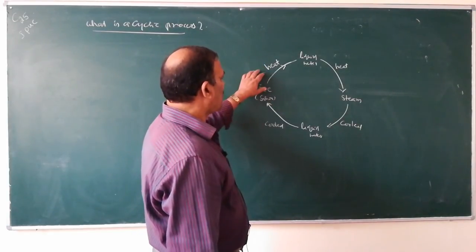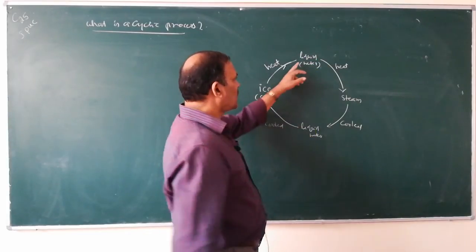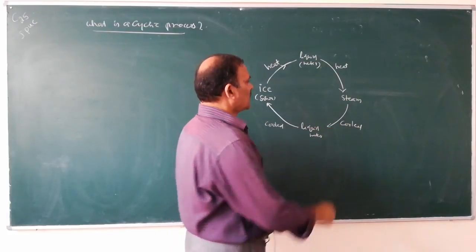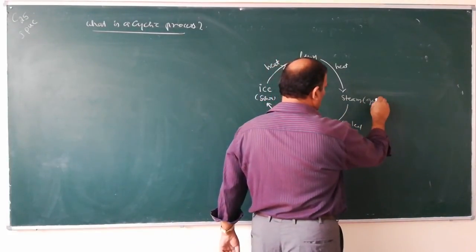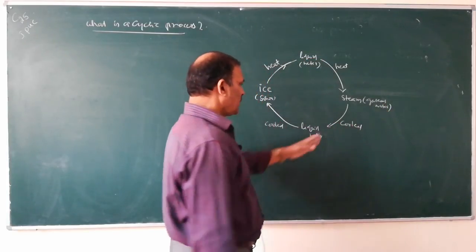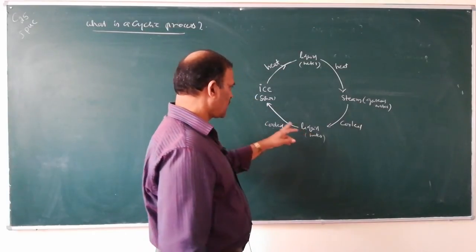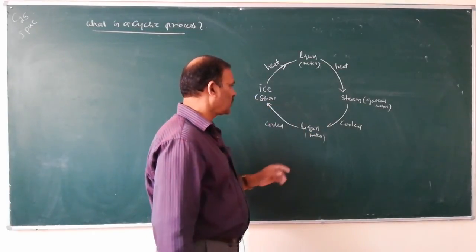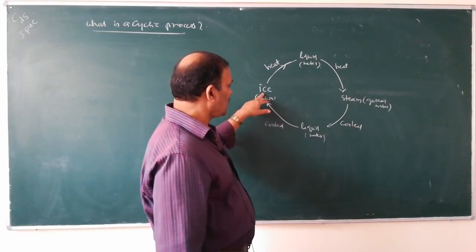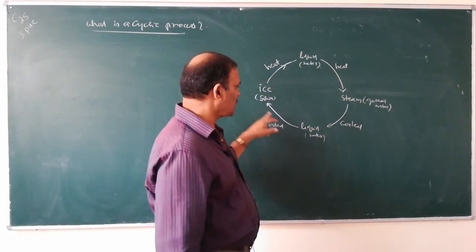So ice on heating is converted into liquid water. When liquid water is heated, it is converted into steam, which is called gaseous water. When steam is cooled, it is converted into liquid water. Again, if this liquid water is cooled, it is converted to ice. So, we reach the original state of the system after a series of changes.